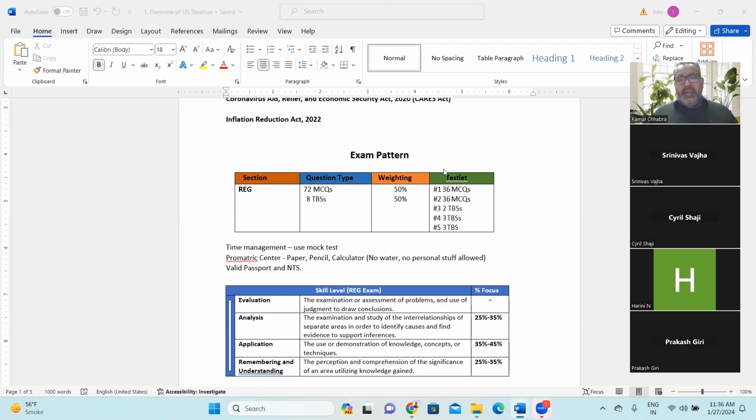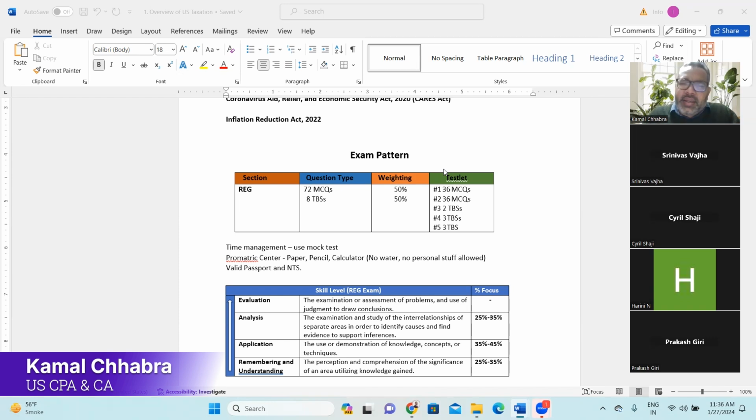But I would recommend each one of you to take that break. It is required for a human being to come back refreshed, right? Then after the break, when you have those two testlets remaining, in the fourth testlet there would be one research-based simulation. Research-based simulation is basically where they will give you a case study, and in that case study you need to understand which section of the law is applicable.